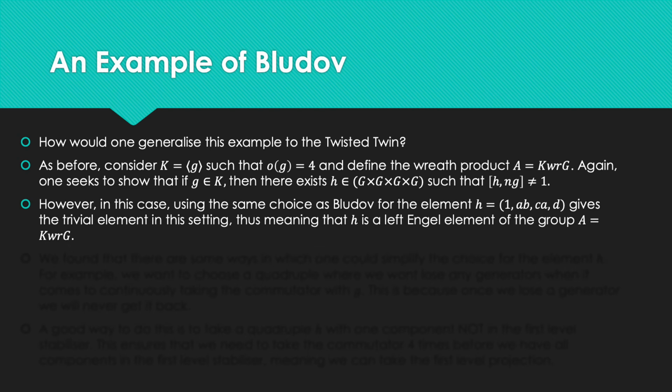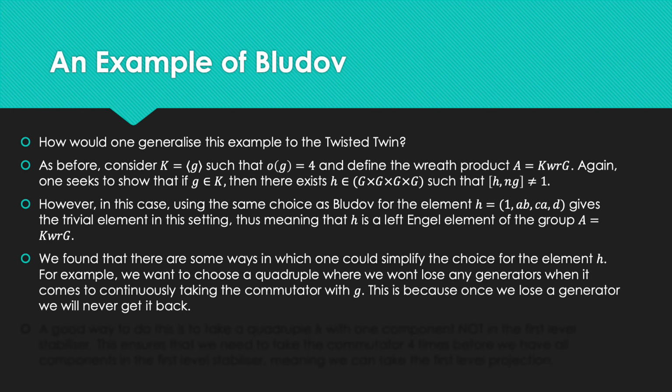However, we found that using the same choice as Bludov, or a similar choice to Bludov, as h equals 1, a, b, c, a, d, actually gives the trivial element in this setting, whereas for him it worked quite nicely. So this means that h actually is a left Engel element in this case, so we'd need to find a different choice for h.